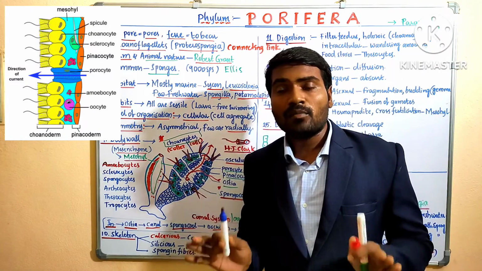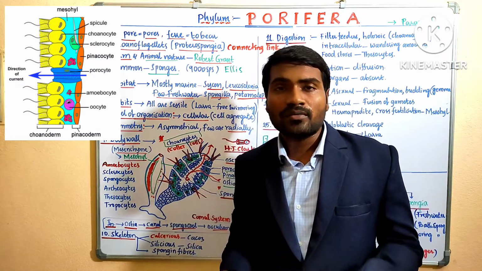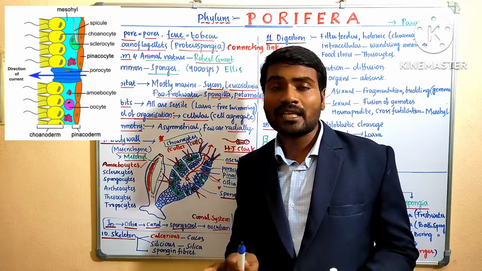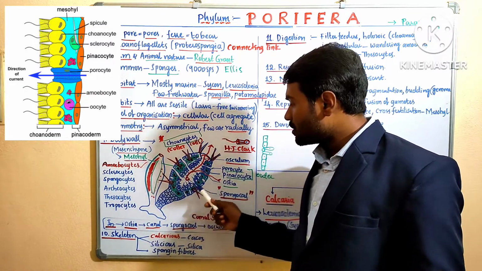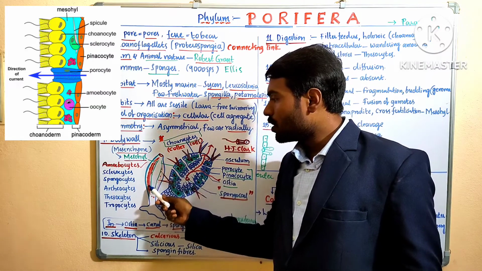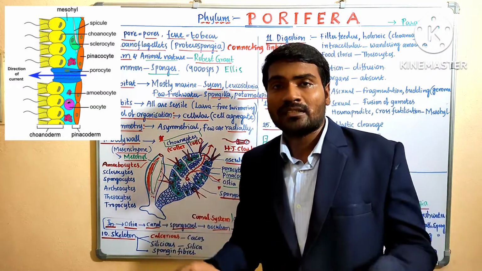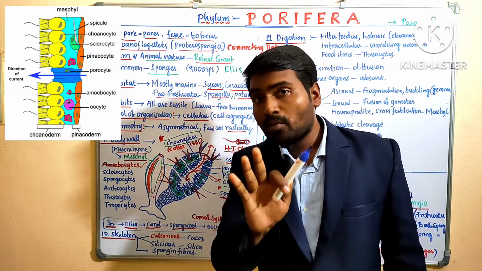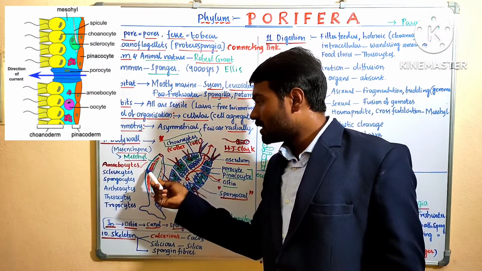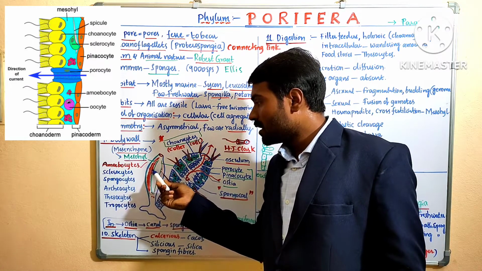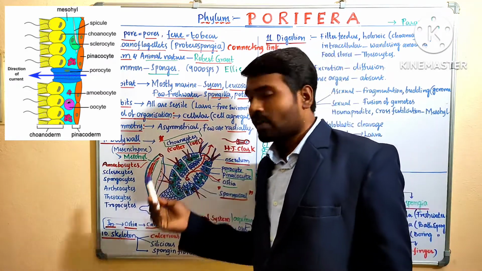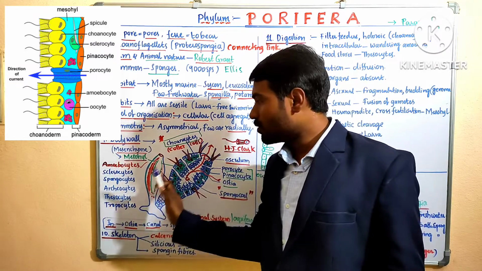This mesenchyme or mesohyl contains different types of cells, together called amoebocytes. Wandering amoebocytes wander throughout the body in the gel-like material. These amoebocytes will be modified, but they are not secreted by the gel-like material. Either they are secreted from pinacocytes or from choanocytes. Mostly they develop from the choanocytes. This point we have to remember.